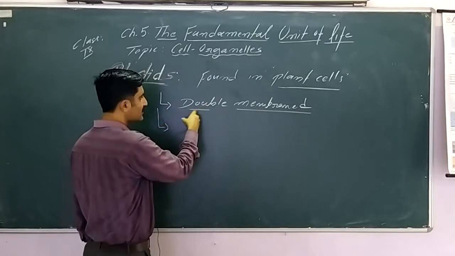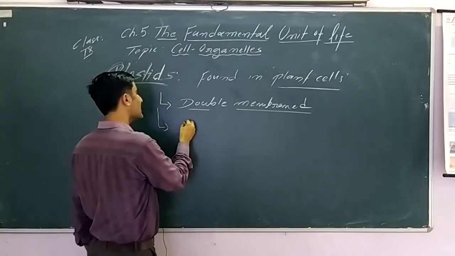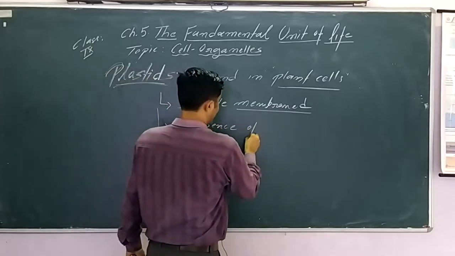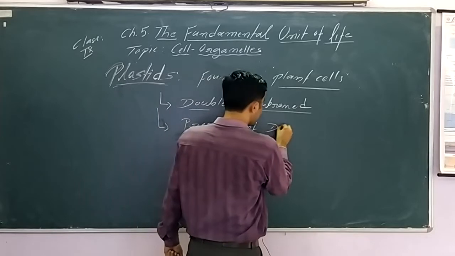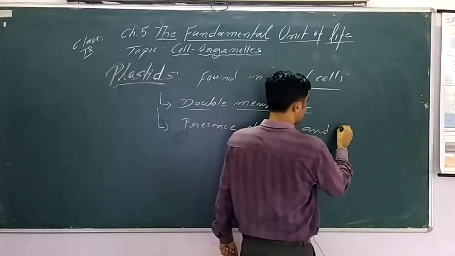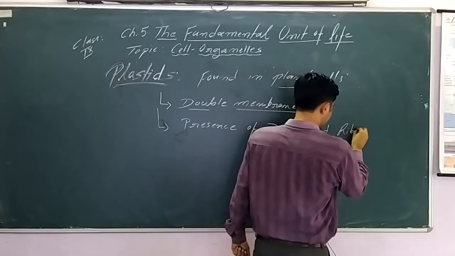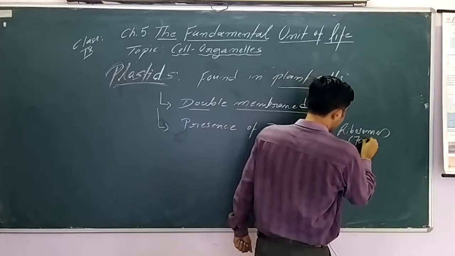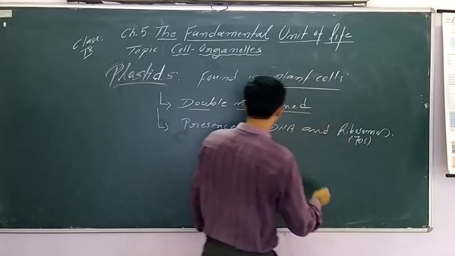Similarly to the mitochondria, plastids also have their own DNA and ribosomes. So again these also have 70S type of ribosome.